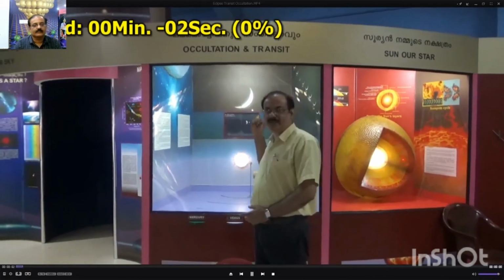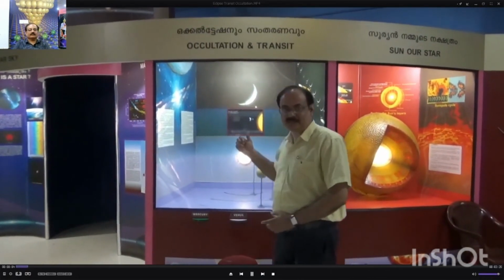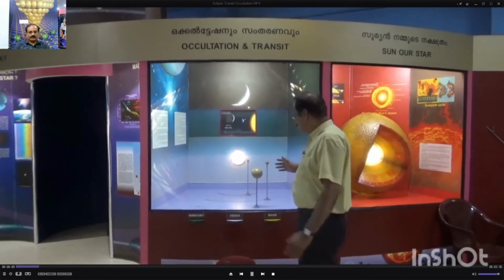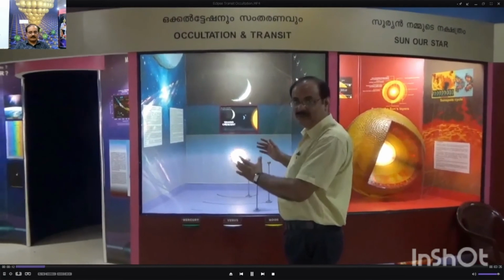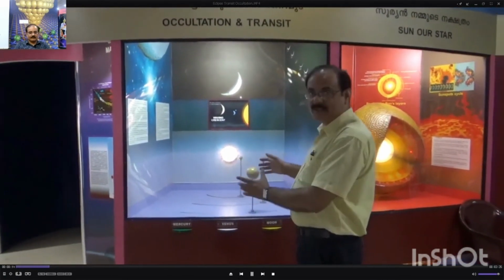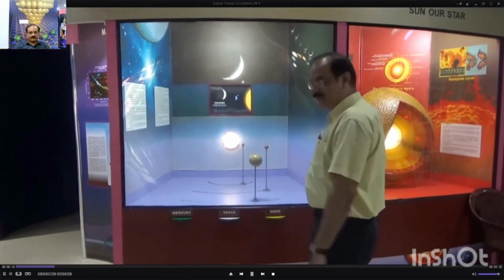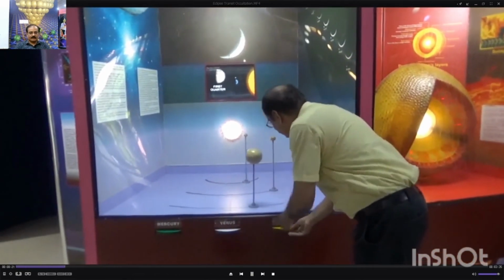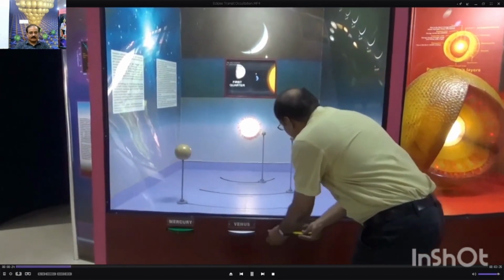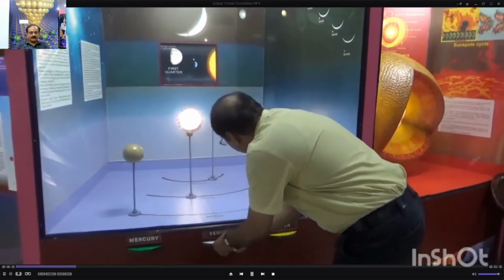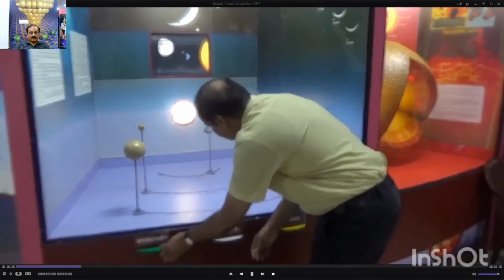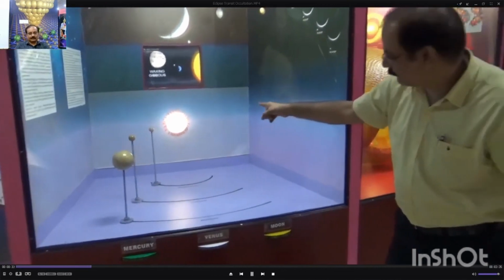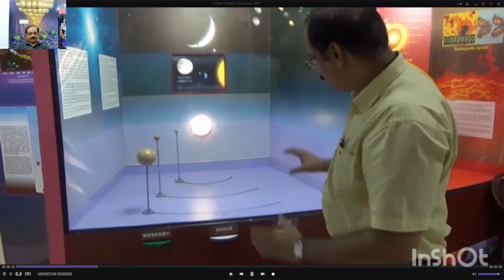Welcome to the exhibit Eclipse, Occultation and Transit in our Astronomy Gallery at the Science Center and Planetarium. In this exhibit we are explaining all three phenomena together, and I will explain how they are exhibited. We have three discs. The first represents the moon, moving on one side, the second represents Venus, moving on the left side, and then we have Mercury, and the Sun at the center.